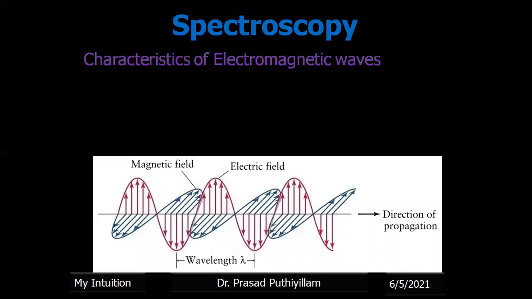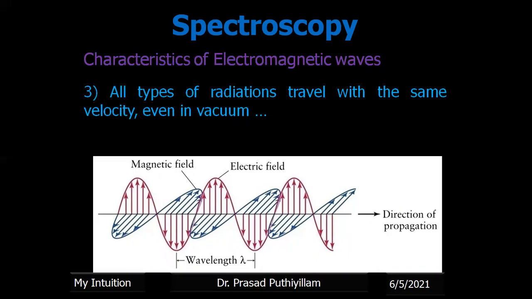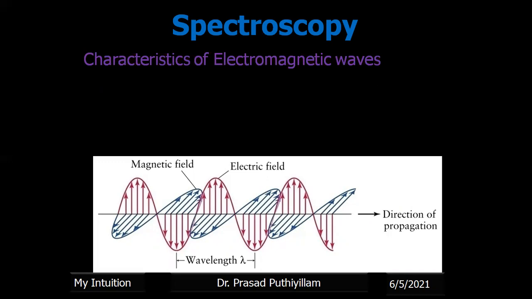Now we come back to the characteristics. We stopped at point 2 and went to the units, that is wavelength, wave number and frequency. Now coming back, the third point, the characteristics of electromagnetic waves: all types of radiation travel with the same velocity, even in vacuum. It may be any radiation. We heard about IR radiation, UV radiation, visible radiation. They all travel with the same velocity in a given medium. Even it can travel without a medium, that is, it can travel in vacuum also.